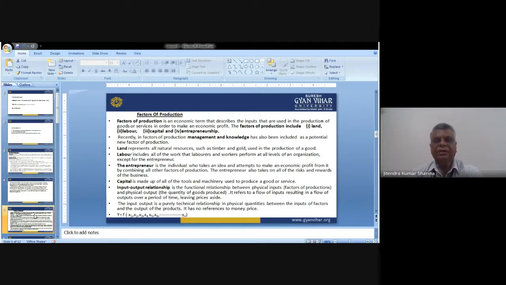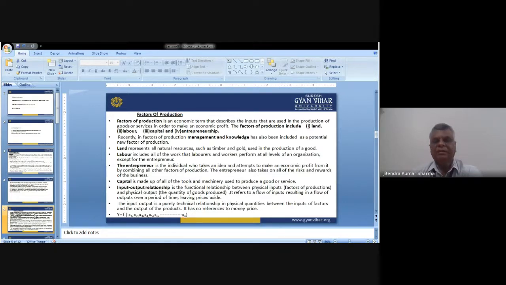The factors of production are land, labor, capital, and entrepreneurship. These four are generally treated as production factors. But nowadays we have added two factors: management and knowledge. These two are further added to the four production factors because of their importance.